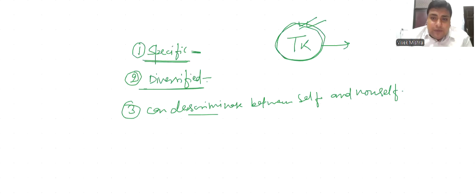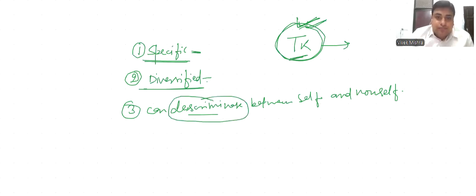Any type of organ transplantation is made unsuccessful by the T killer cell because our acquired immune system has the capacity to discriminate between self and non-self. And the fourth most important property of the acquired immunity is the property of memory.